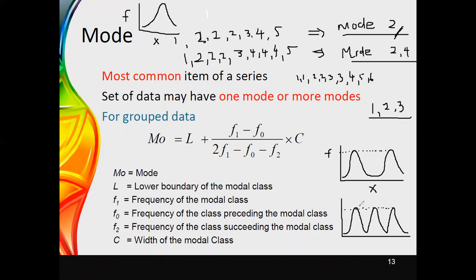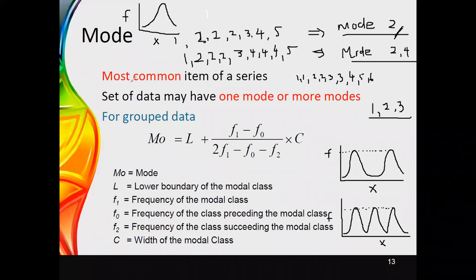Now you can see that in three places you had the highest frequencies. Therefore, once you plot x versus f, you can say this is the graph of multimodal data or multimodal distribution.